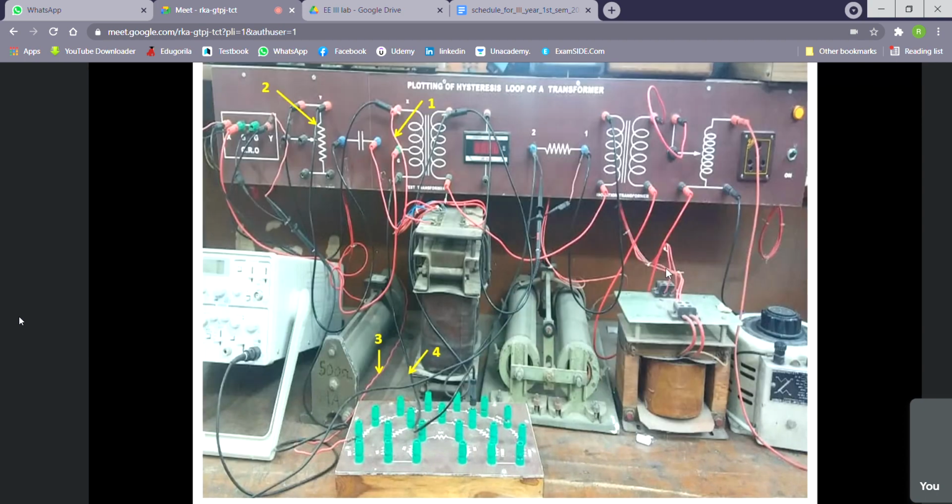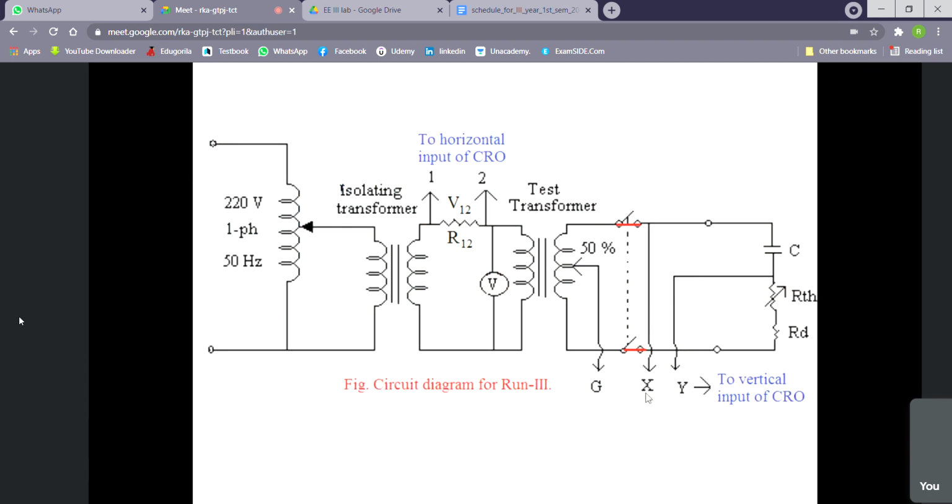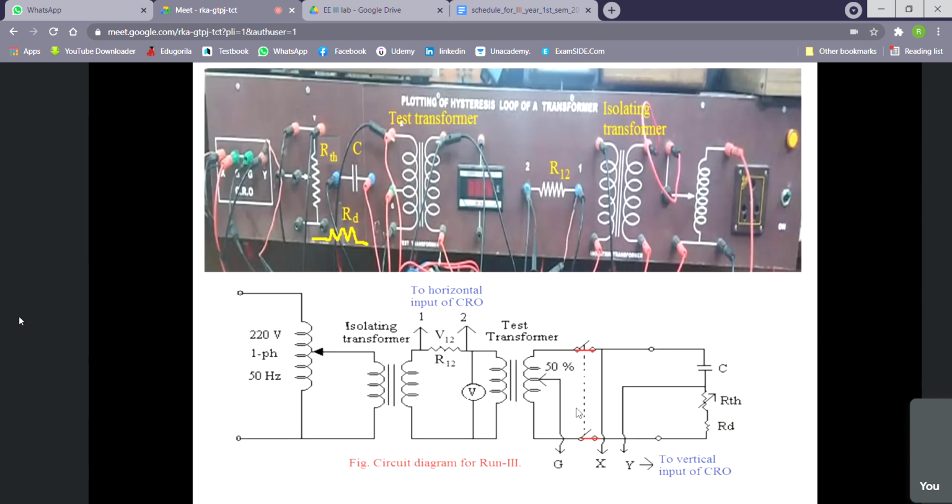Now you see the circuit. Everything is the same as in run 1. Only the input to the oscilloscope will be changed. So the circuit I have explained: the primary circuit is drawn, and the secondary circuit is the same.